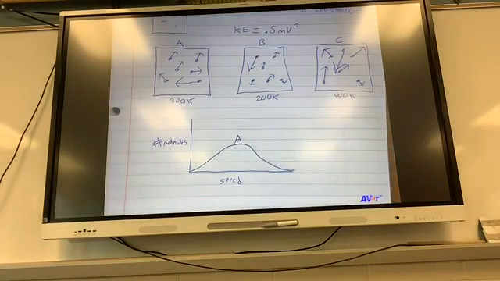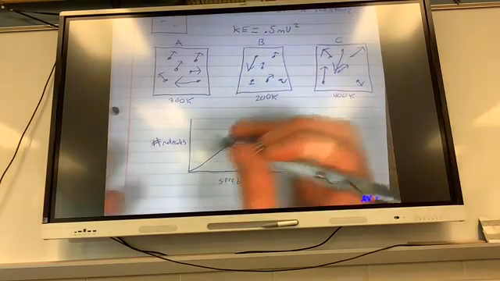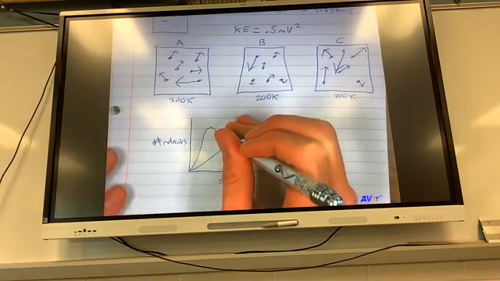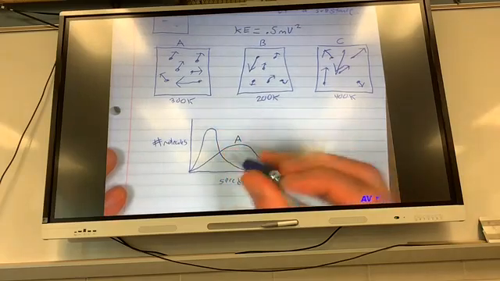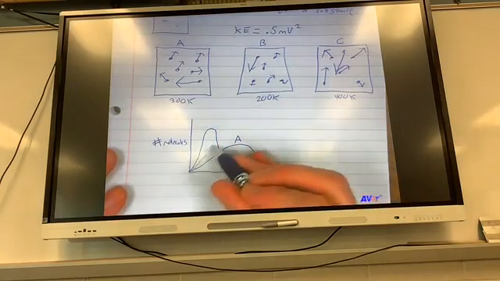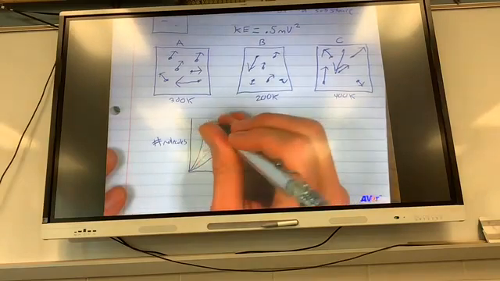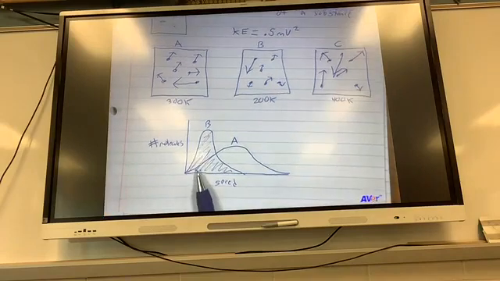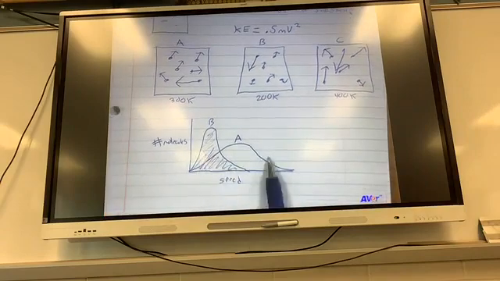He asked you, what happens when you cool this down? Well, when you cool it down, B looks like this. It's going to be a higher hump and to the left. So this is letter B. We know it has to be to the left because it's a lower speed. Why does it have to be higher? Because the area under the two has to still be the same.